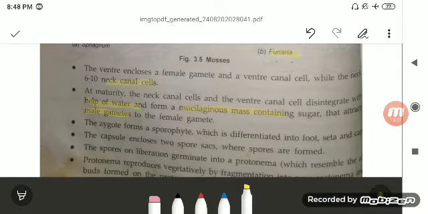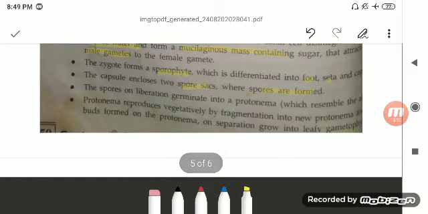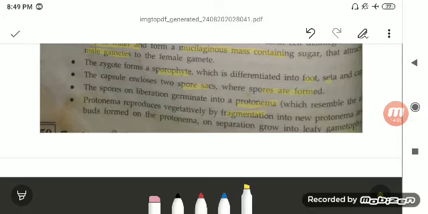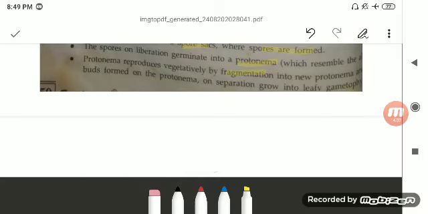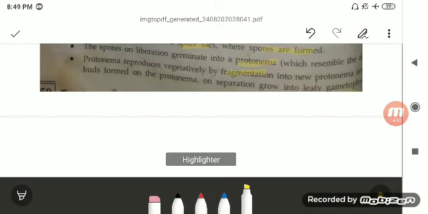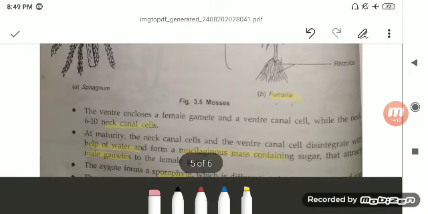The zygote forms the sporophyte, differentiated into the foot, seta, and capsule. The capsule encloses the spore sac where the spores are formed. The spores on liberation form the protonema, which resembles the thallus on the substratum, and it reproduces vegetatively by fragmentation into new protonema, and buds form on the protonema which develop into the leafy gametophyte. So you can see the diagram of Funaria.